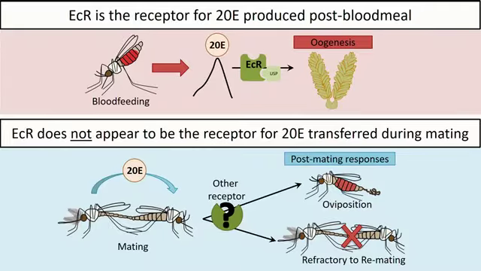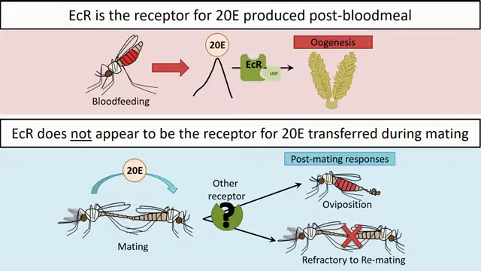And so briefly, what I've shown you so far is that we see a conserved interaction between ECR and 20E following a blood meal in Anopheles mosquitoes. But when we look at the role of ECR in regulating 20E signaling after mating, it seems that this ecdysone receptor is not the critical receptor for 20E signaling following a mating event, as it doesn't have any effect on their ability to oviposit or become refractory to further mating.